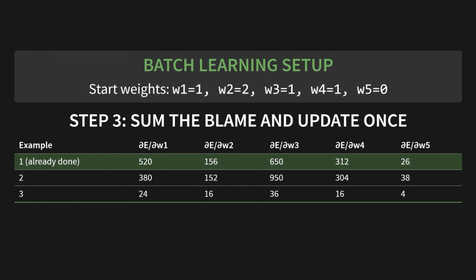Now, for step 3, the part that makes batch learning special, we sum the blame and update just once. Look at the table. To get the total blame for W1, we just add up its column. 520 plus 380 plus 24 gives us a total gradient of 924. We do this for every weight. For W2, it's 324. For W3, it's 1,636. You can see all the totals here.